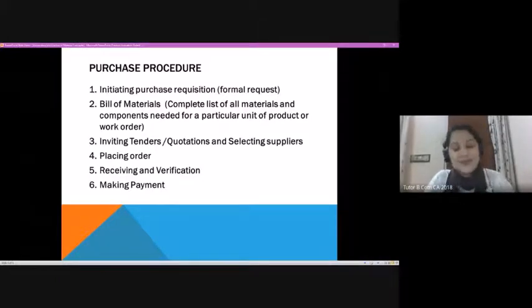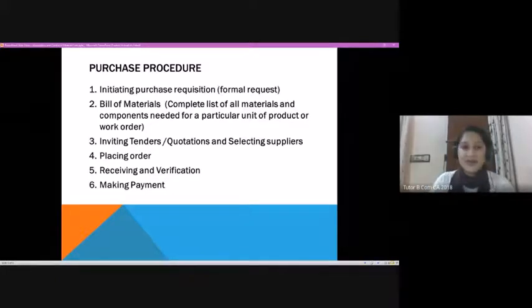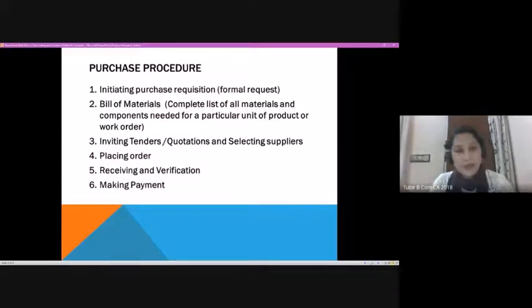The best example you can see is when you enter a retail showroom or a supermarket. You can see some people going across and taking stock of what is available within the store, and based on that report they start ordering and approaching different suppliers for supplying the products.